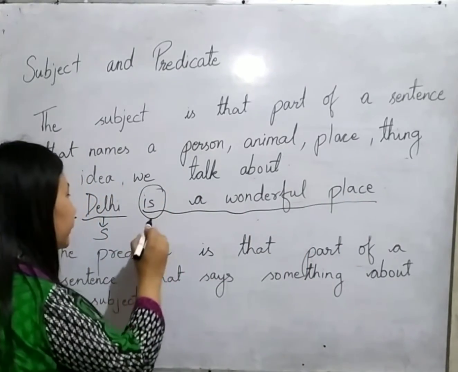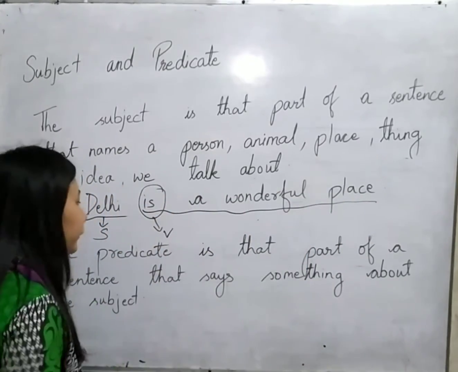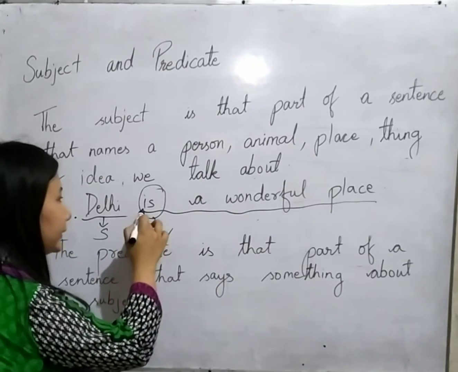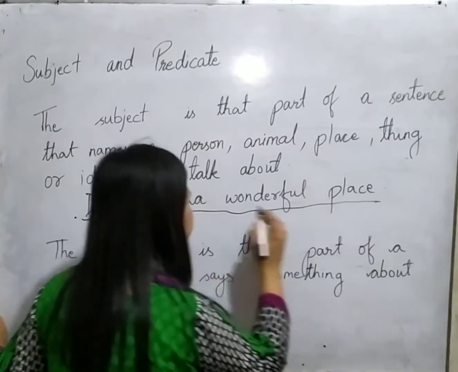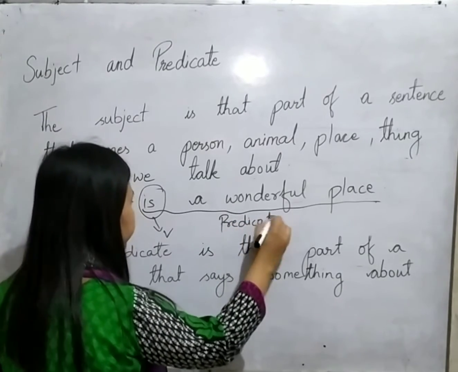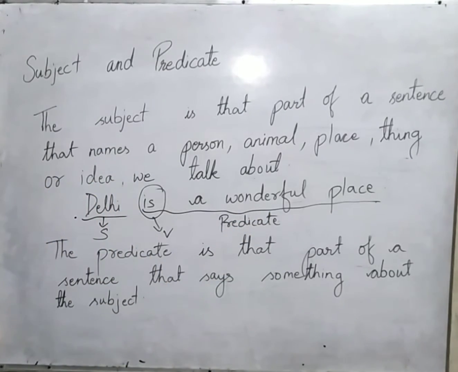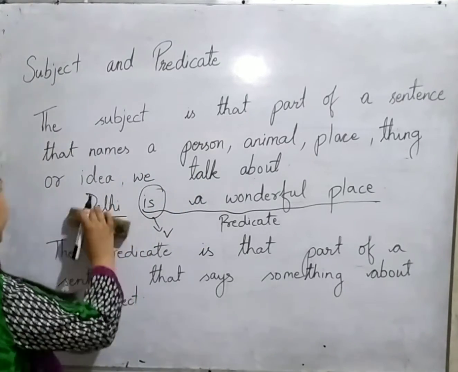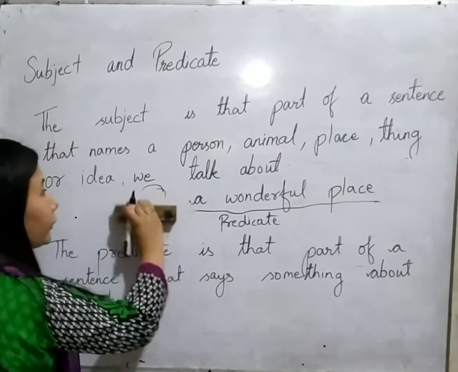So you can see the word "is" over here is a verb. From "is" till the word "place", this is the predicate which is telling us something about Delhi. So I hope you understand. You need to keep in mind that similarly for other things also, like things and ideas, the same thing applies. So let me give you one example for a thing also.